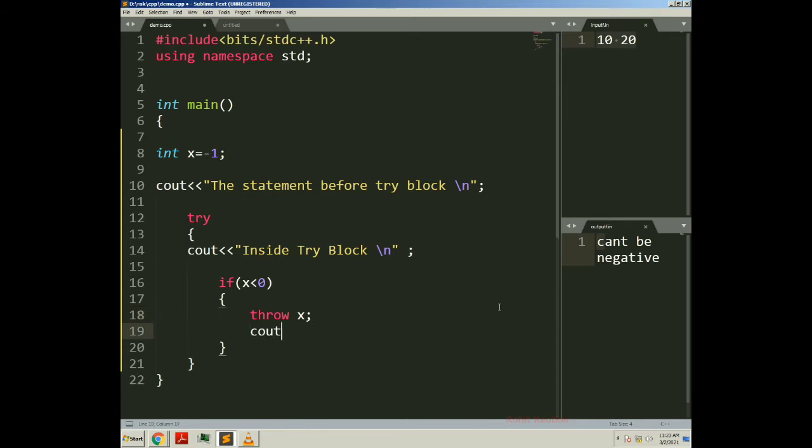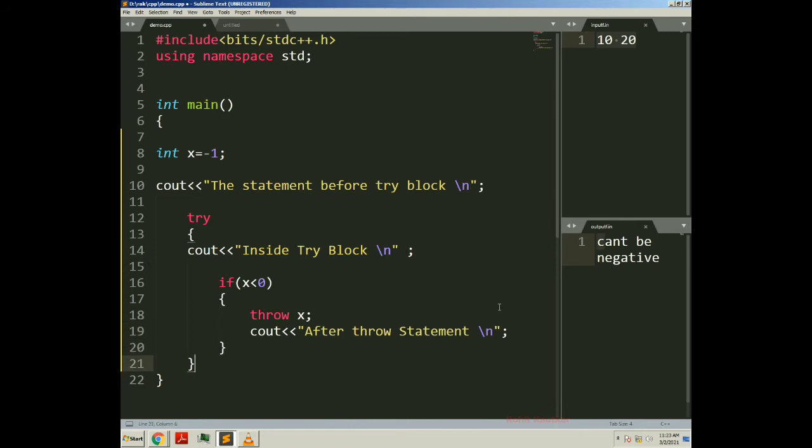And we will print some statement here to understand whether that statement will be executed or not after executing the throw statement. So here I will write "after throw statement".